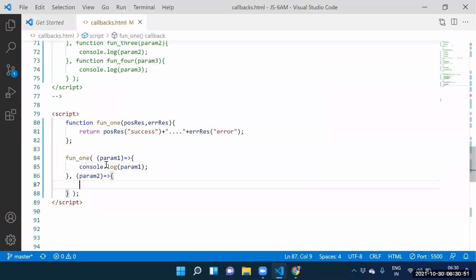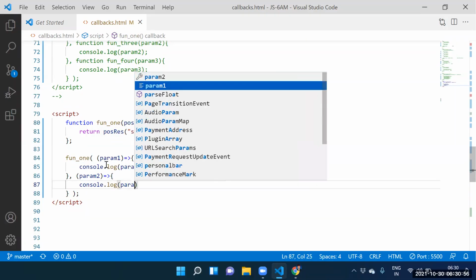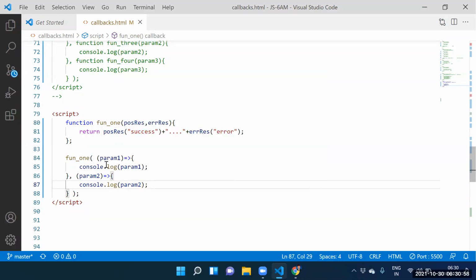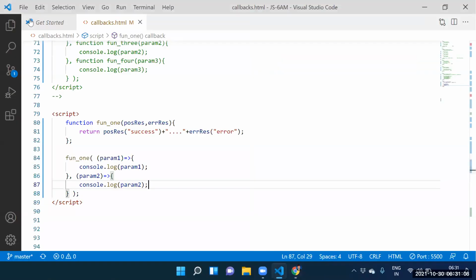Guys, can I print parameter 2? console.log of parameter 2. So console.log of parameter 1 and console.log of parameter 2. Yes, now we will get the answer: the success, comma, error. Guys, understanding now? Yes, sir.